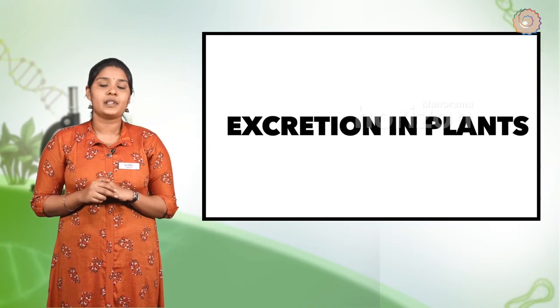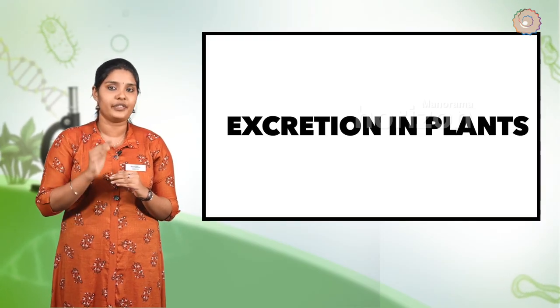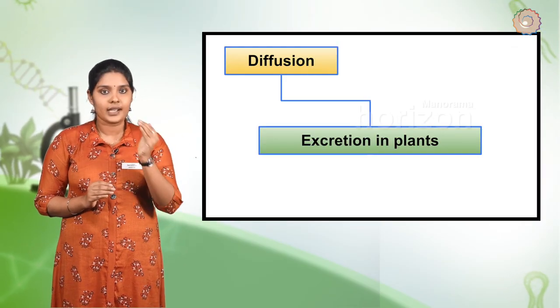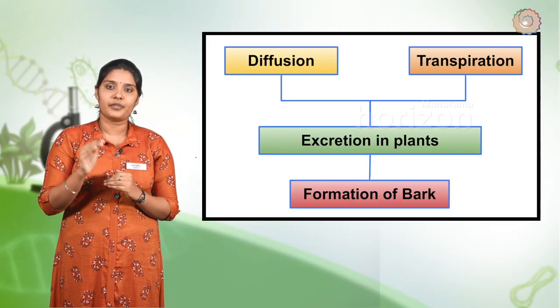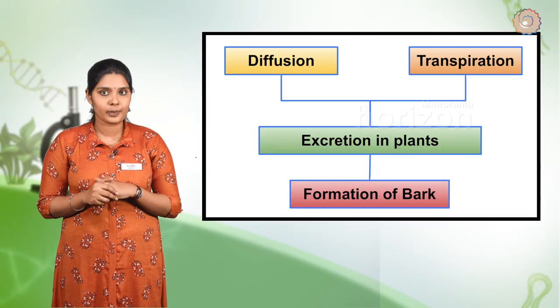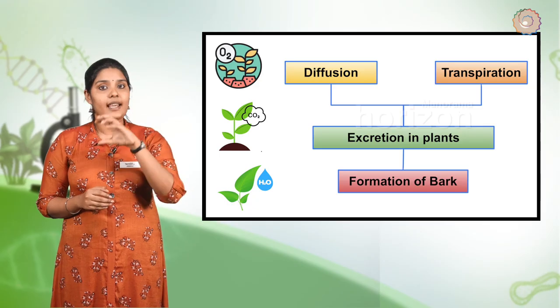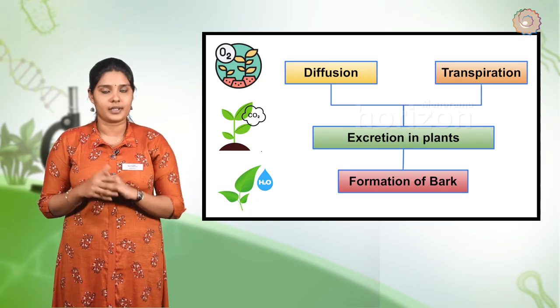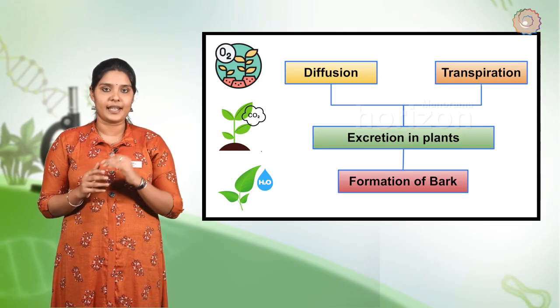Excretion in plants. Plants depend on many strategies for the excretion of different products. Diffusion, transpiration, and formation of bark of trees are some of the strategies used. The major waste substances produced by plants are oxygen, carbon dioxide and water, and they are removed through the diffusion process. The plant gets rid of excess water by transpiration.